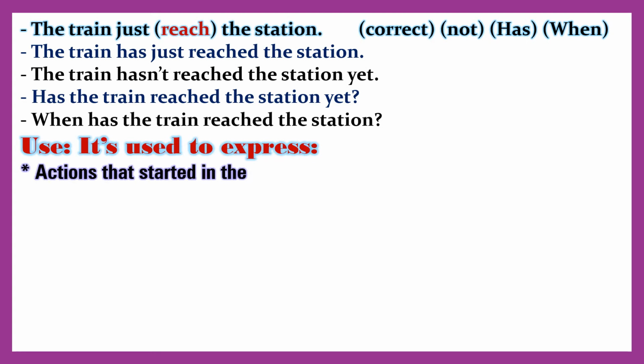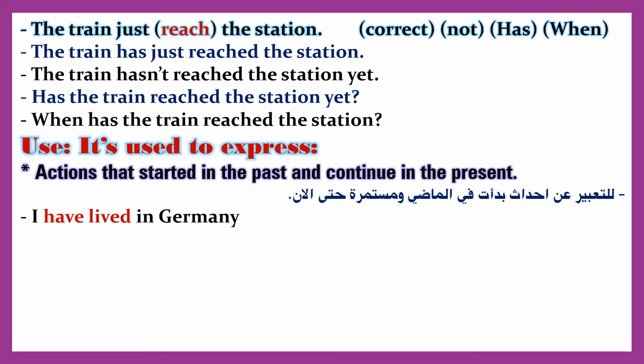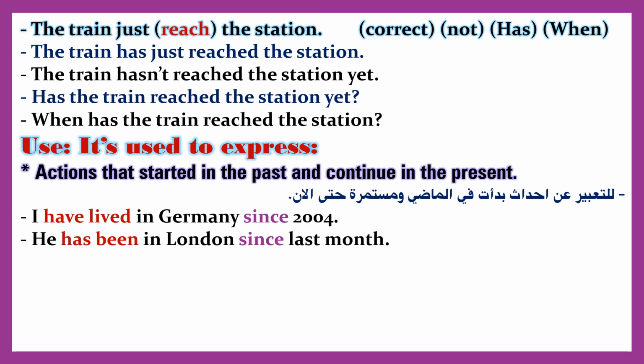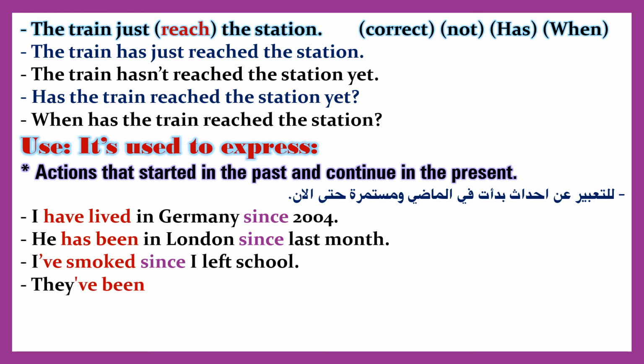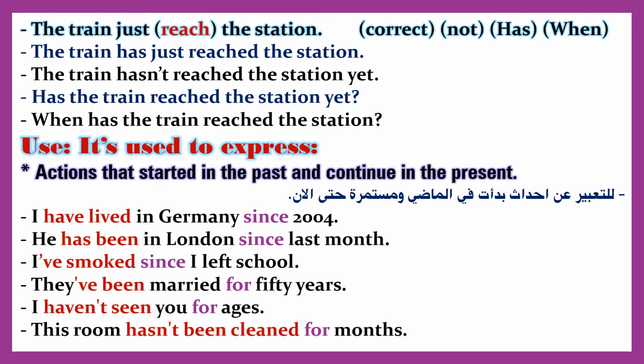It's used to express actions that started in the past and continue in the present. I have lived in Germany since 2004. He has been in London since last month. I've smoked since I left school. They've been married for 50 years. I haven't seen you for ages. This room hasn't been cleaned for months.